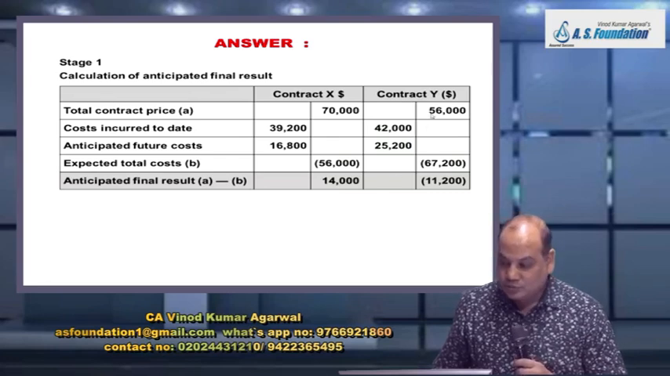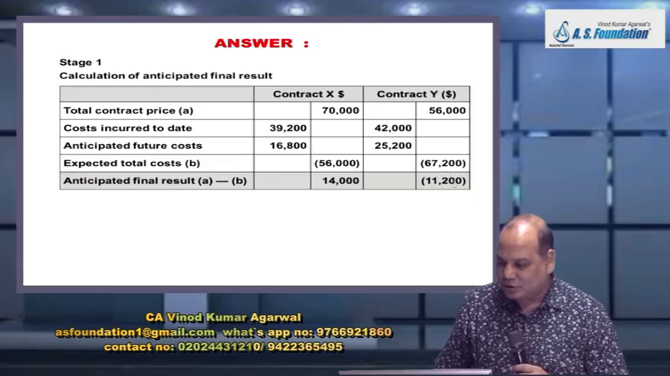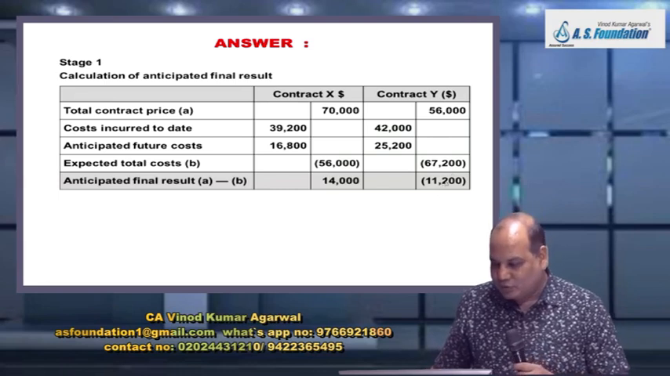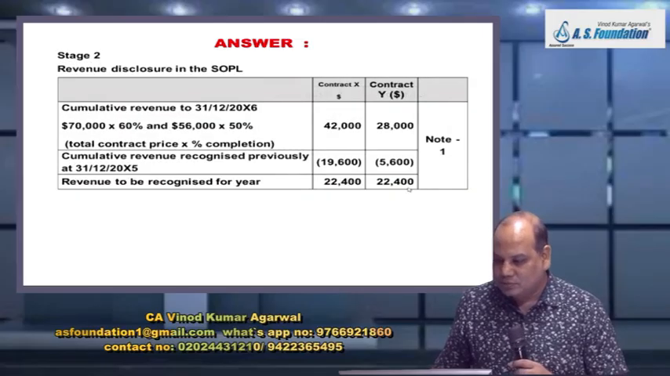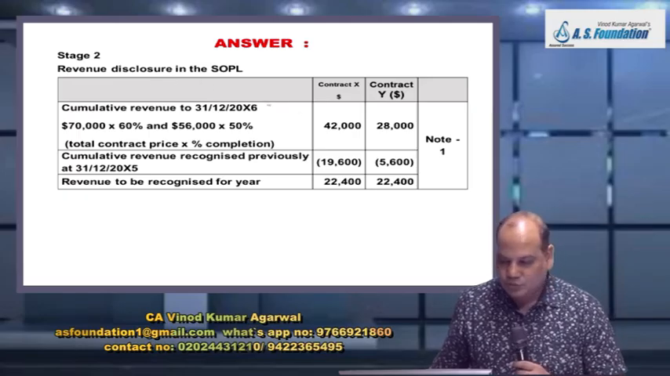But project Y, contract price is 56,000. Cost incurred till date 42,000. Anticipated future cost is 25,200. Expected total cost 67,200. Therefore, there is an anticipated expected loss of 11,200. So while providing for the loss, we have to ensure total loss provided is 11,200. First part is clear.